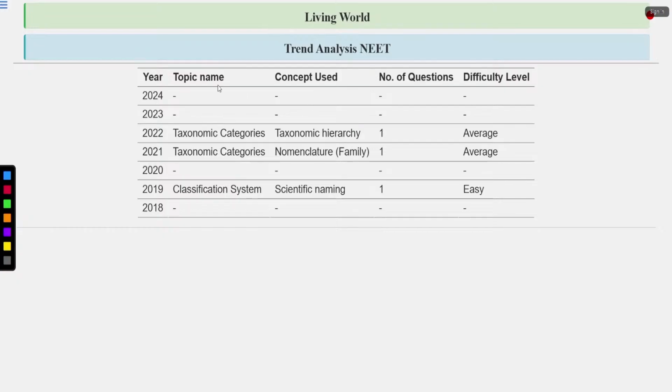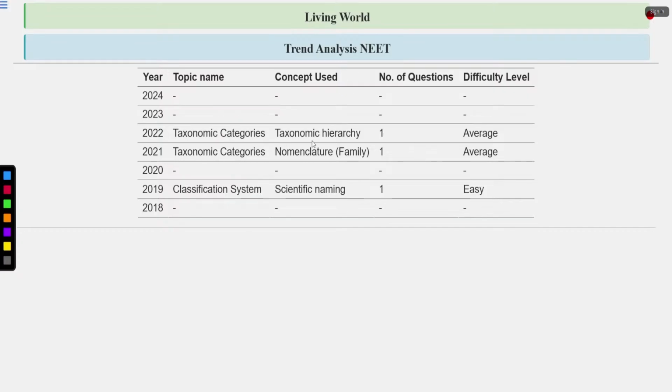Here are some of the topics and concepts used, the number of questions and the difficulty level of the questions. In 2018, no question came from this chapter. In 2020, 2023 and 2024 also, no questions came from this chapter. Questions came in 2022, 21 and 2019 on the topics taxonomic categories and classification system.